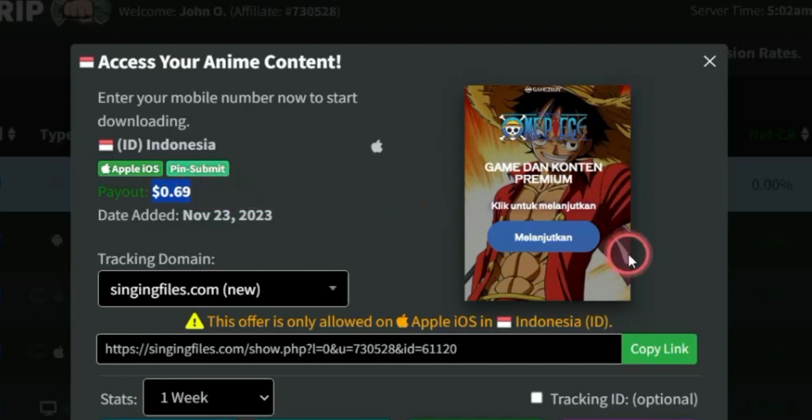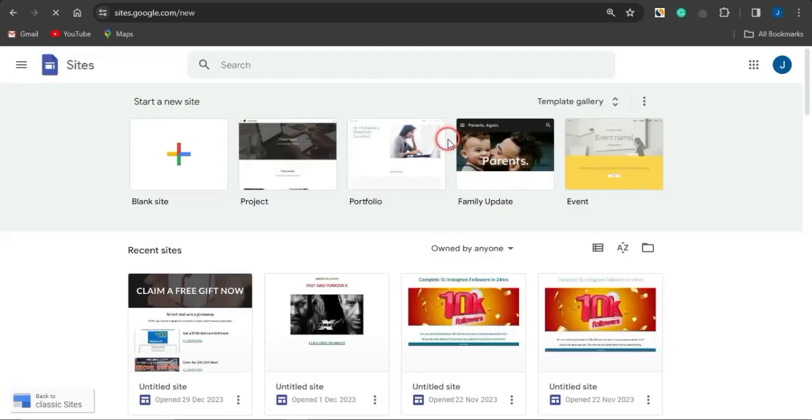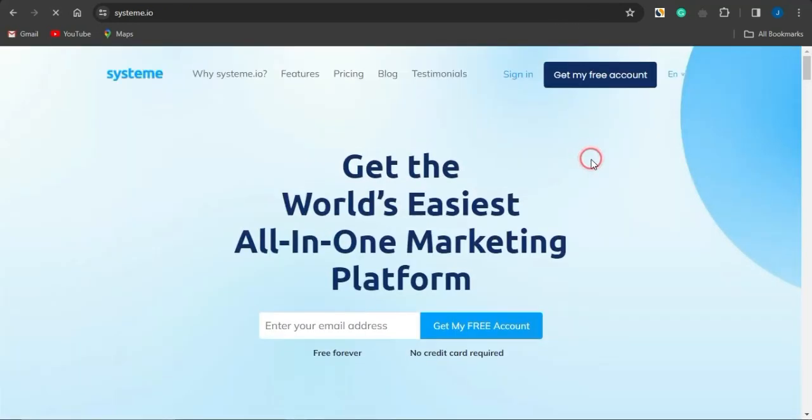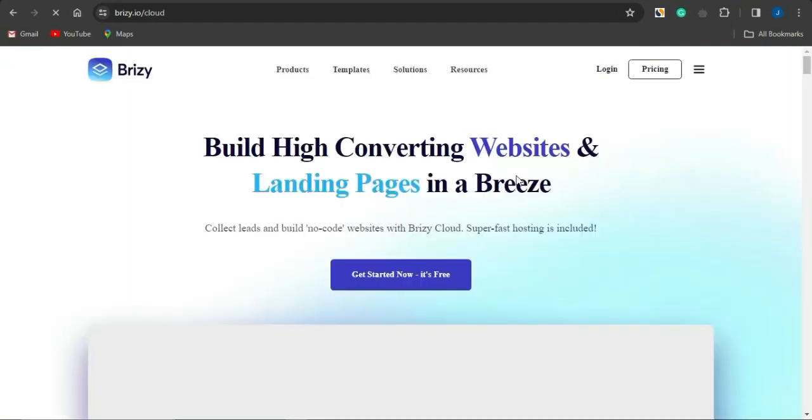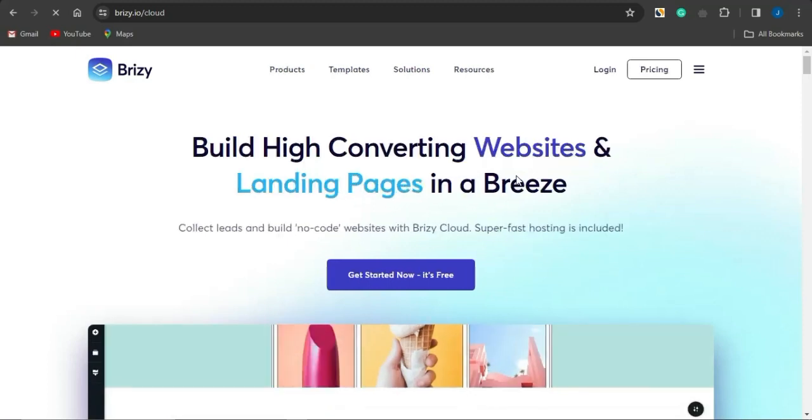So all you need to do right now is to copy this link and head on to a landing page builder site out there. There are a lot of landing page builder sites like Google Sites right here. You could also utilize other websites like Systeme.io or maybe Breezy.io right here. And if you utilize these sites, you can just simply go into creating cool and easy landing pages right here in just a breeze.